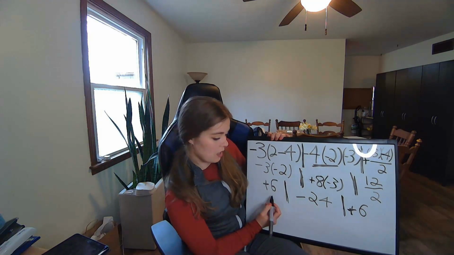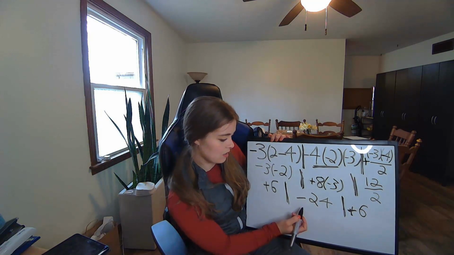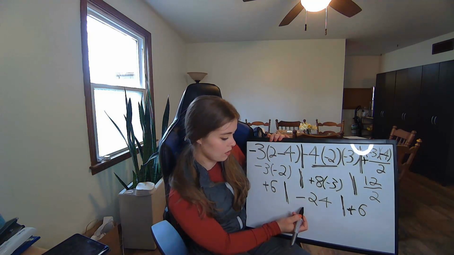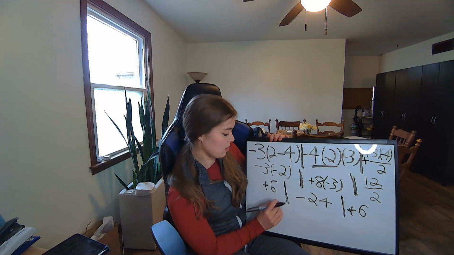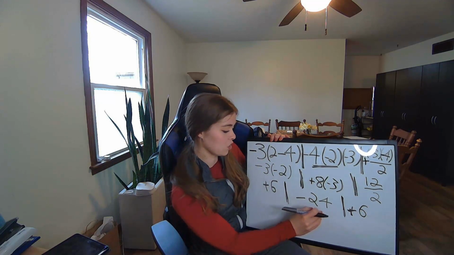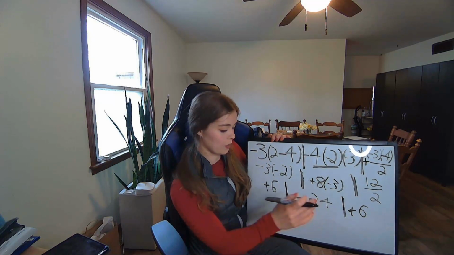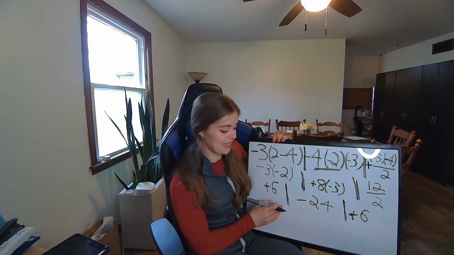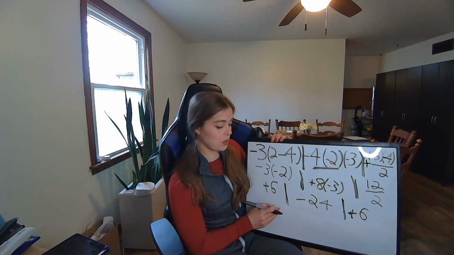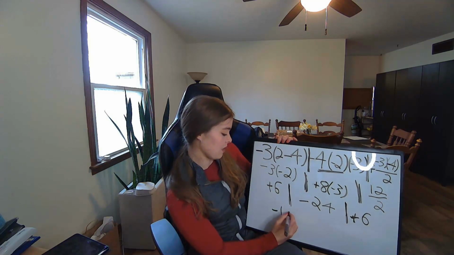So we have positive 6 minus 24 plus 6. So, positive 6 minus 24. We have 6, and we're moving in a negative direction. So it's basically 24 minus 6, which will equal negative 18.